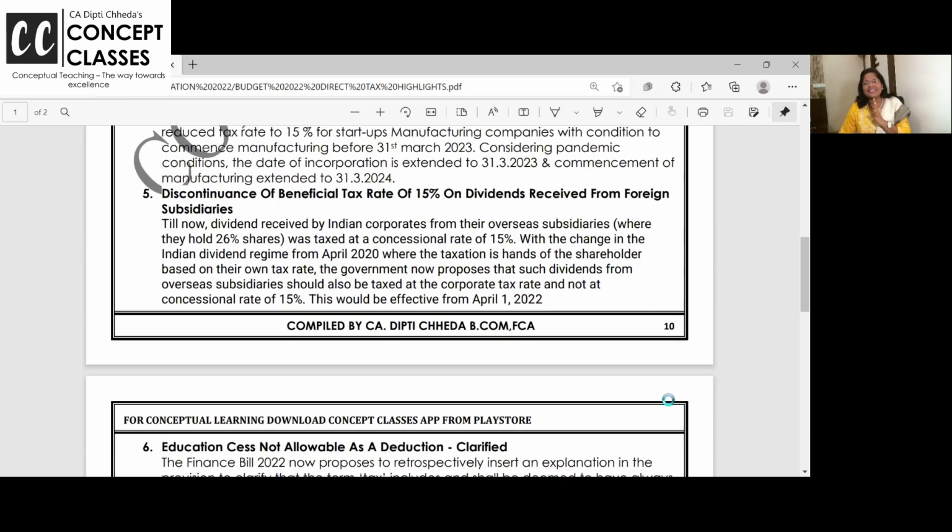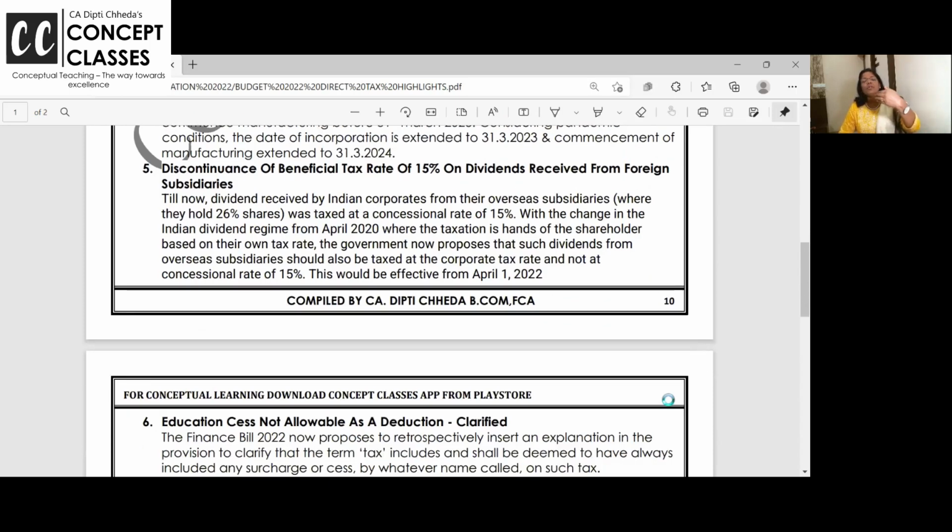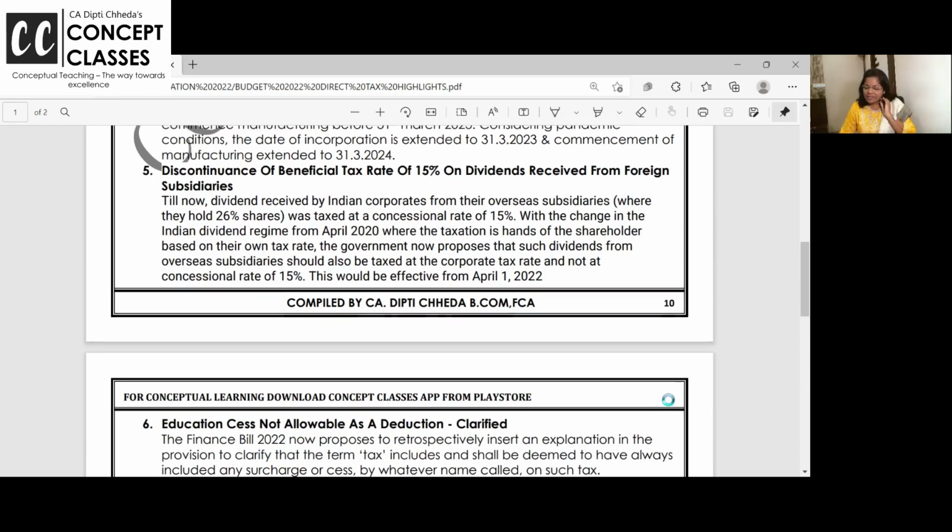Next one is a little harsh measure, you can see. Until now, when we held more than 26% share in overseas investments, whatever dividends we were getting were taxable at 15%. But now, as we all know from the last budget 21, all dividends received by Indian companies are also taxable. The concept of DDT is gone. So considering that, they said the concessional rate of tax of 15% is not going to be applicable.